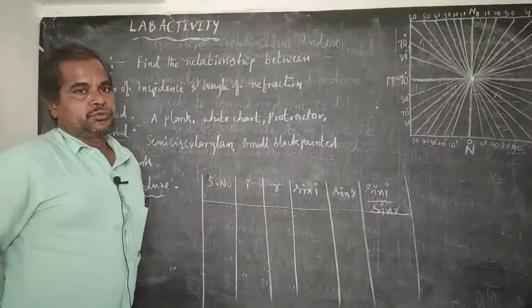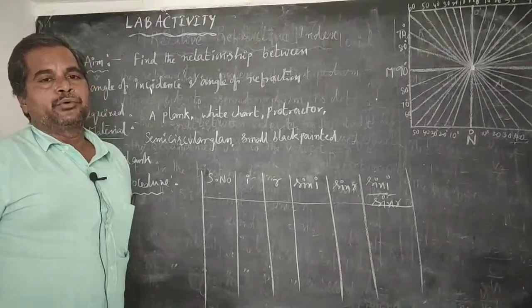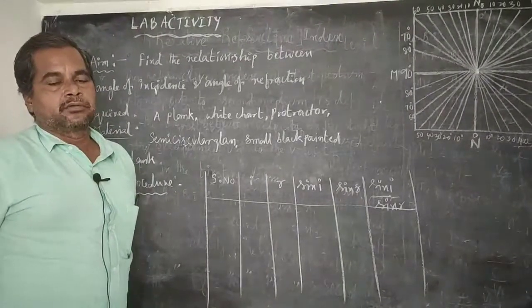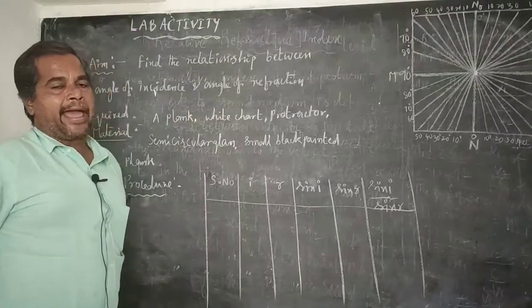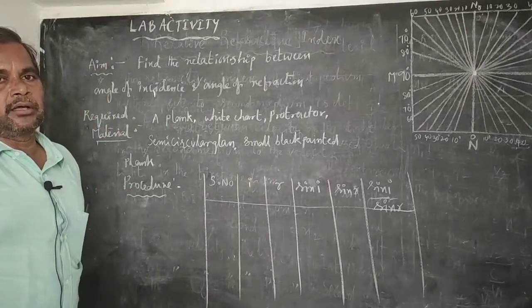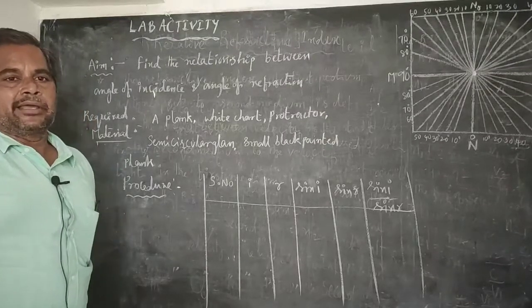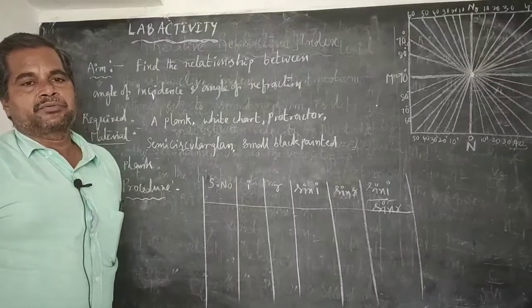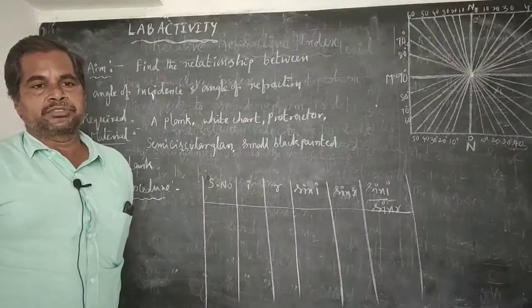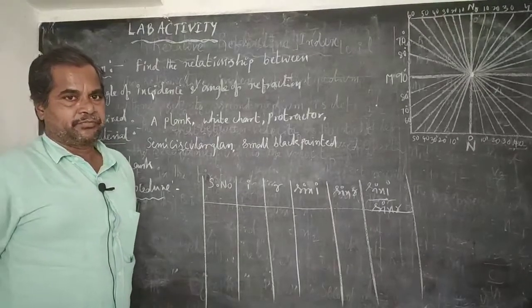We are going to explain one lab activity. By doing this lab activity, we can find the relationship between the angle of incidence and the angle of refraction when a light ray moves from one transparent medium to another transparent medium, or from a rarer medium to a denser medium.